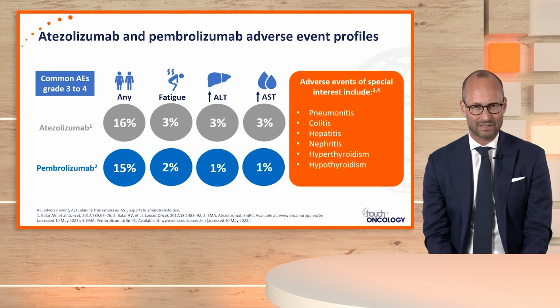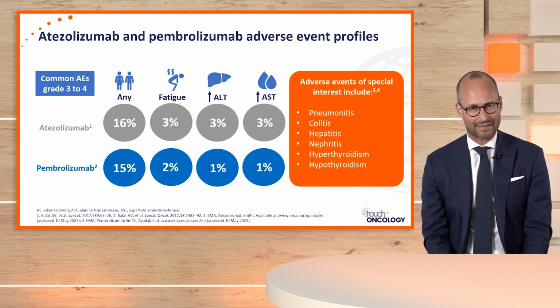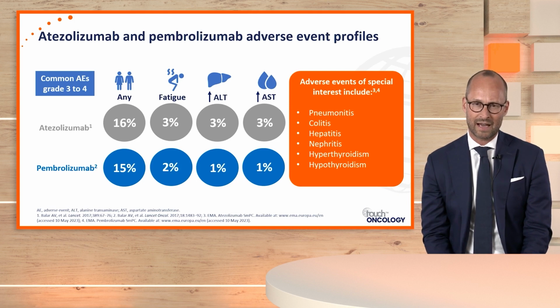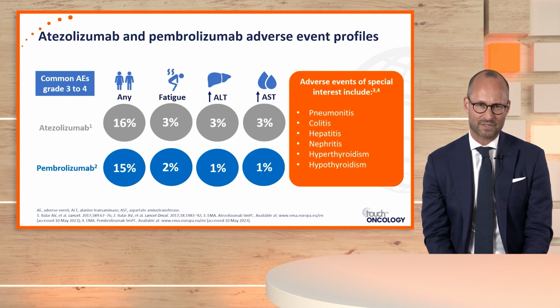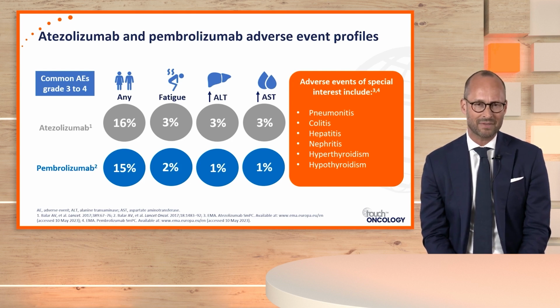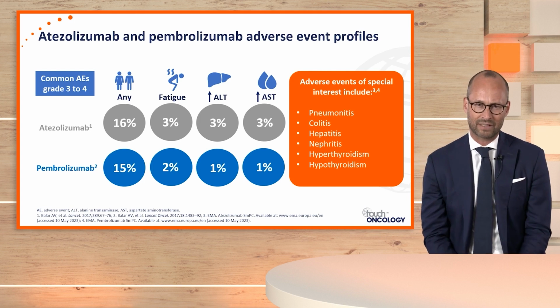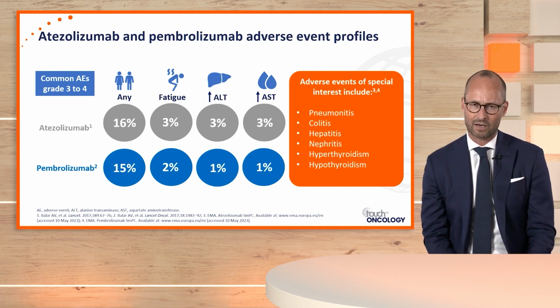Looking at the atezolizumab and pembrolizumab adverse event profiles, atezolizumab on the top and pembrolizumab on the lower line here, the ones of special interest are surely colitis, hepatitis, nephritis, pneumonitis, and hypothyroidism. Usually it's very mild and the adverse events can be handled pretty well, but there is some percentage, as you see here, with grade 3 or higher adverse events where it really bothers or even harms the patient.